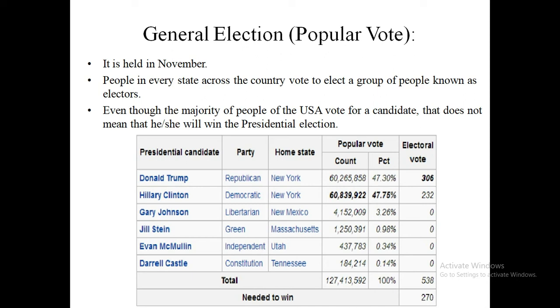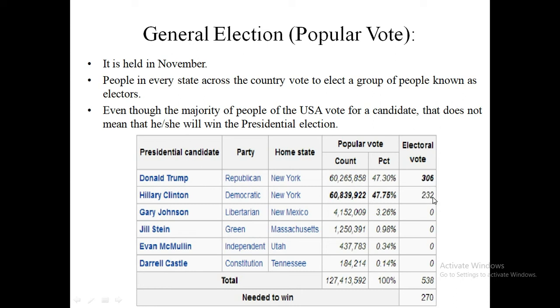We can take the example of the 2016 election result, where Donald Trump got a popular vote of only 47.30%, and Hillary Clinton got 47.75%. But if you look at the electoral vote, cast by the electoral college, Donald Trump got 306 votes and Hillary Clinton got 232.